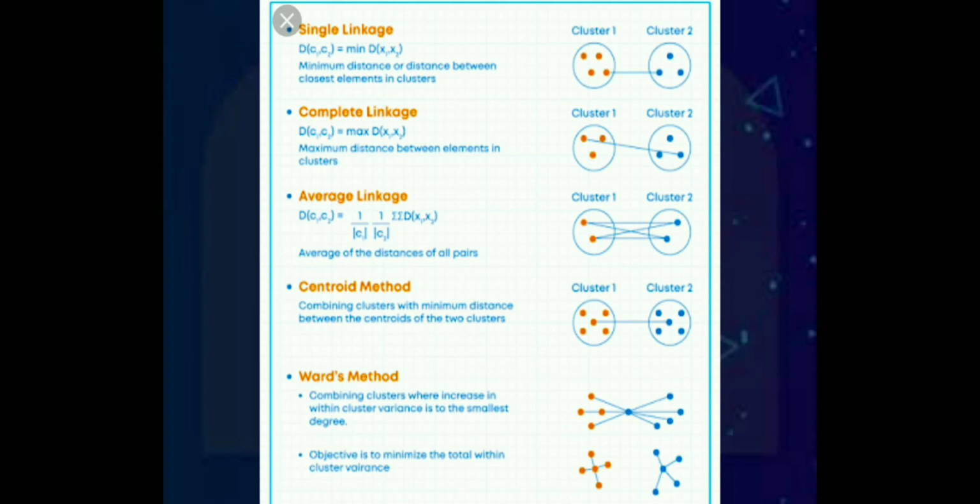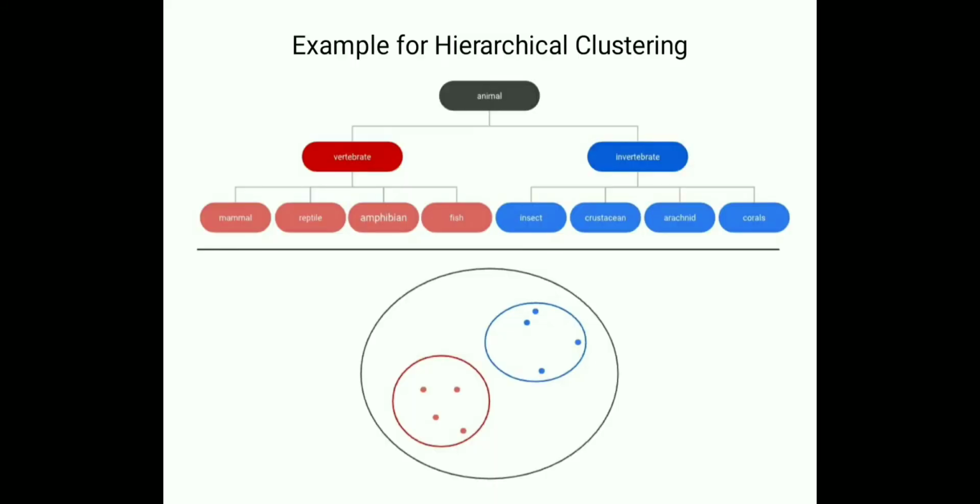Here is a real-time example of hierarchical clustering, where animal is divided into two groups: vertebrate, invertebrate. Further, vertebrate and invertebrate are again divided into four more types. Vertebrate is divided into mammal, reptile, amphibian, fish, and invertebrate is divided into insect, crustacean, arachnid, and corals, which is represented in the below diagram.